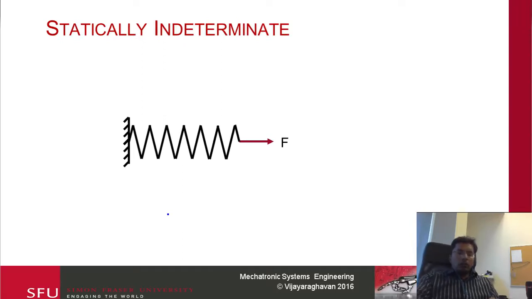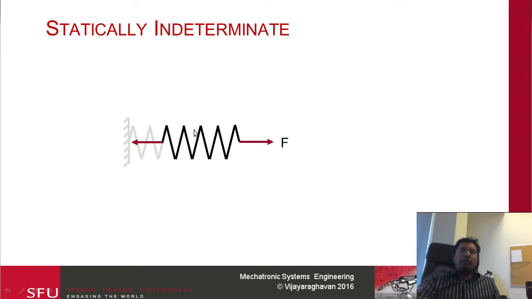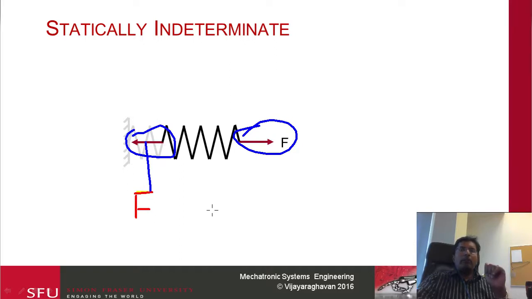Okay. So when we talk about a statically indeterminate structure, what do we actually mean? Consider the spring example over here. Imagine I'm cutting the spring at this location and trying to solve for the internal forces in the spring. How would I do that? I can say this whole structure needs to be in equilibrium. So the only way is to make this force equal to this force. So this internal force essentially needs to be equal to F. This comes from my static equilibrium.